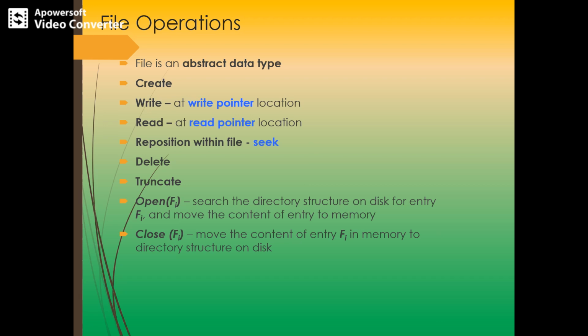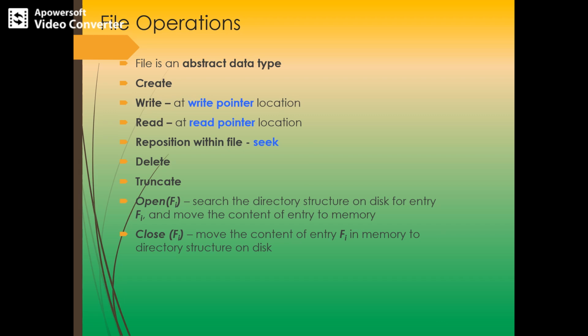So two steps are necessary to create a file. First, the space in the file system must be found. So the operating system must determine, before creating, whether there is any space in the particular file system, or else you may get a warning that you must have encountered regarding the space: there is no space in the file system.